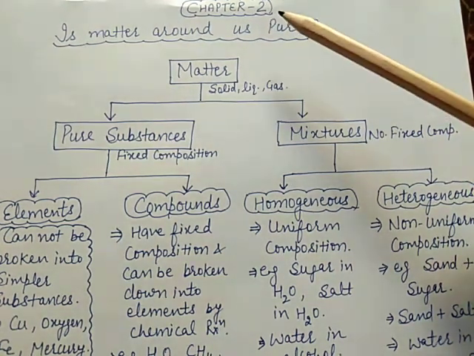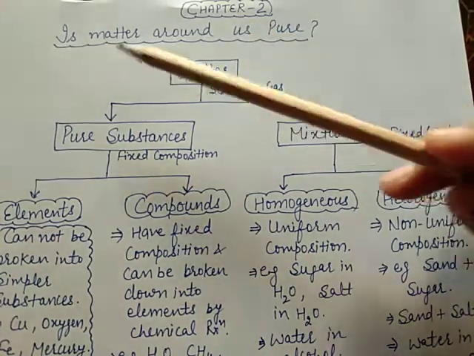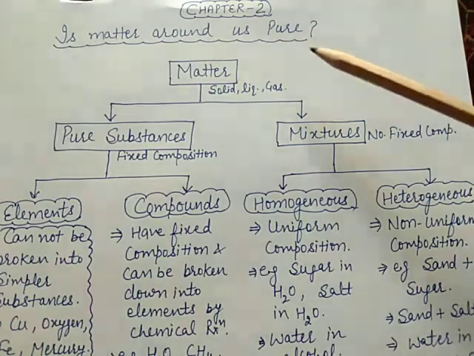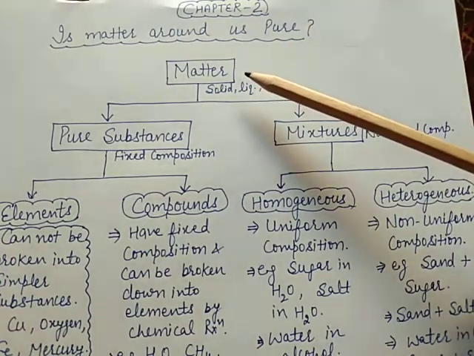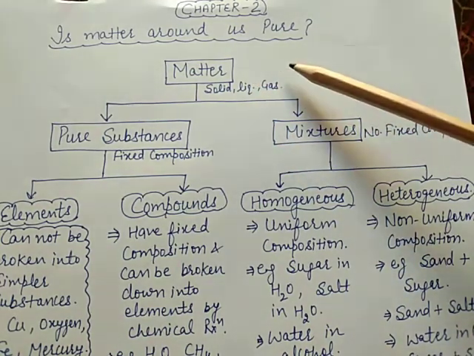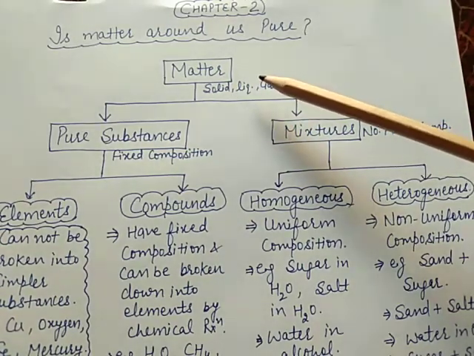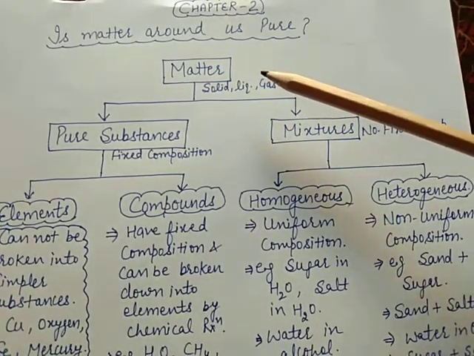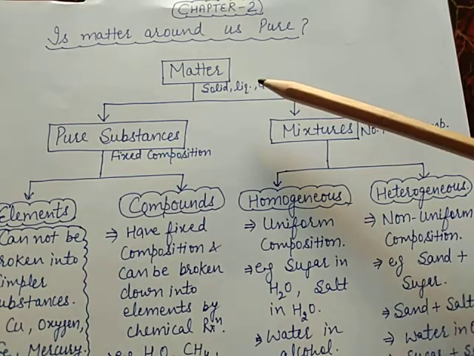Today I will start chapter number 2. Is matter around us pure? What do you mean by matter? Matter is anything which occupies space and has some mass, like pen, pencil, chair, table, book. All these are matter because they occupy space and have some mass.